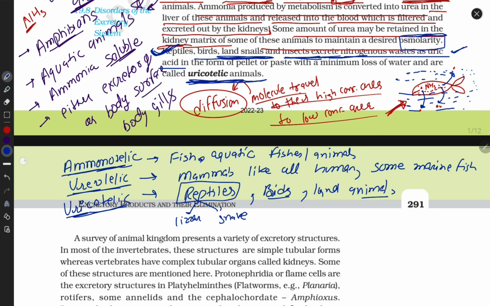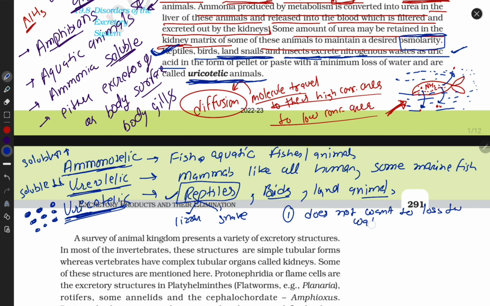Ammonia is highly soluble, guys. Urea is less soluble. They are also soluble, but less soluble. But uric acid is very solid in form. Why is it solid? Because uricotelic animals do not want to lose water. There are two reasons: they do not want to lose water.